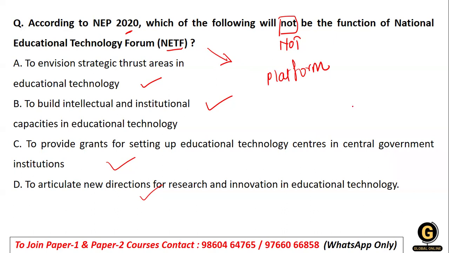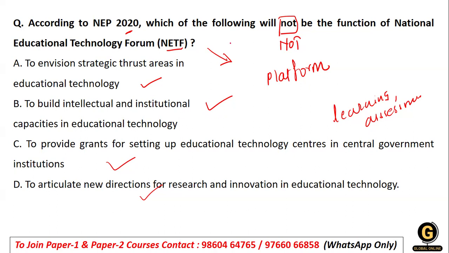For what? For enhancing learning, for ensuring assessment, for ensuring planning and administration. So the use of technology was not only for learning, but equally for assessment, for planning and administration.